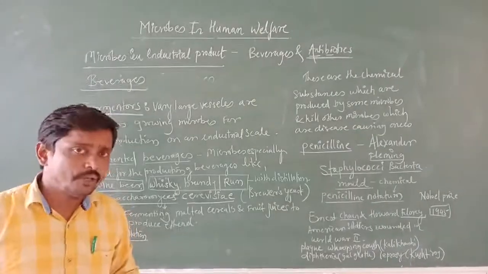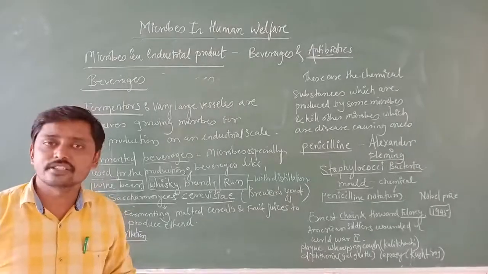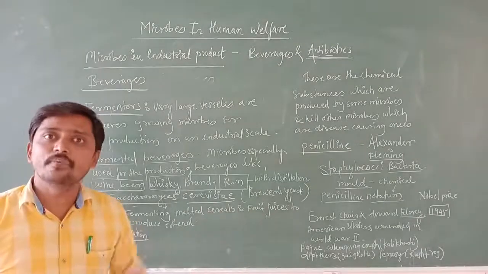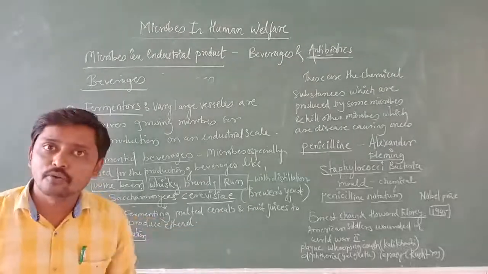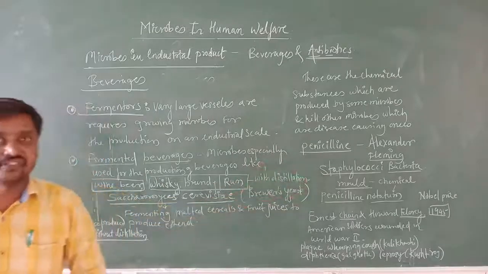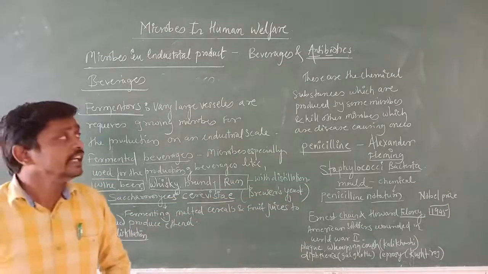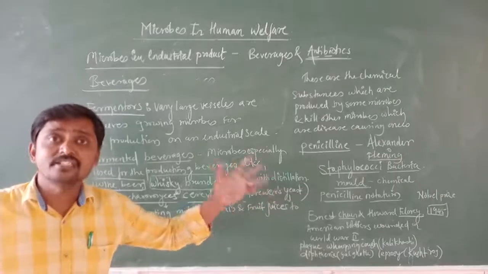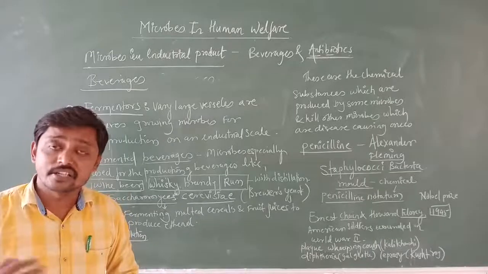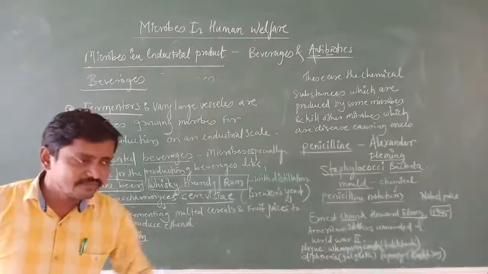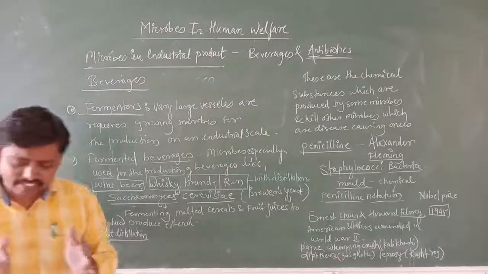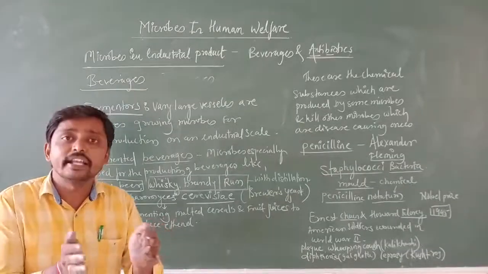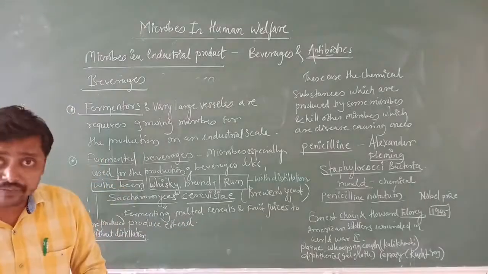But in large hotels, they prepare a large quantity of rice, and they do not use small cookers. They use big vessels. Likewise, in some industries they use large vessels for growing microbes. In a small scale, when the quantity is less, we can grow microbes in a small vessel.